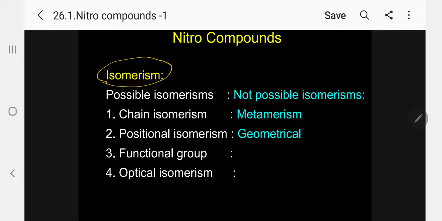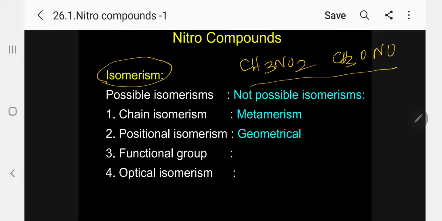A specific simple example we can give here: let me take nitromethane and methyl nitrite. Kindly follow. These two have the same molecular formula, CH3NO2. This is the molecular formula. So we can write this and also write it this way. Kindly follow.